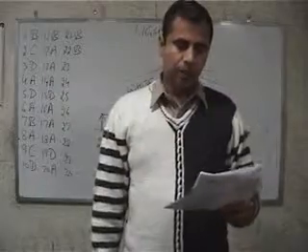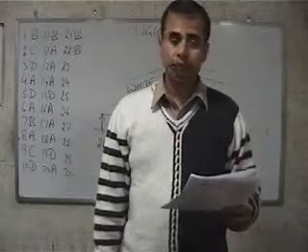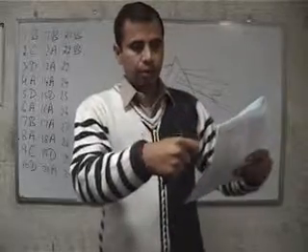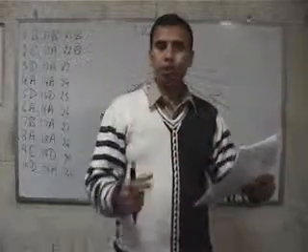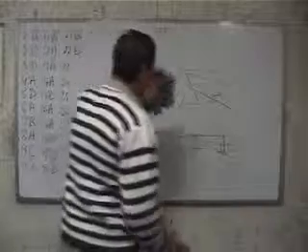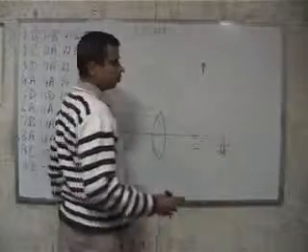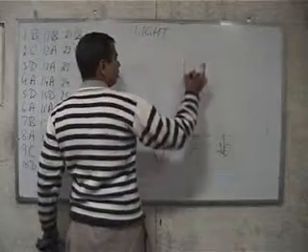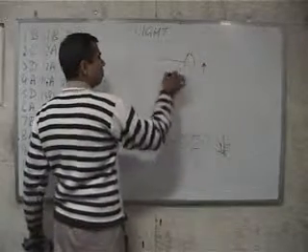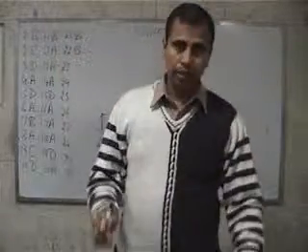Question number 23. Which of the following lenses would you prefer to use while reading small letters found in a dictionary? So you're looking at a dictionary by using a magnifying glass or a small convex lens. So what should happen? Now, let us say this is a small object which we have to see. What we will be doing, we will be putting a magnifying glass so that a magnified image is formed. For magnification, what will we require? A convex lens.